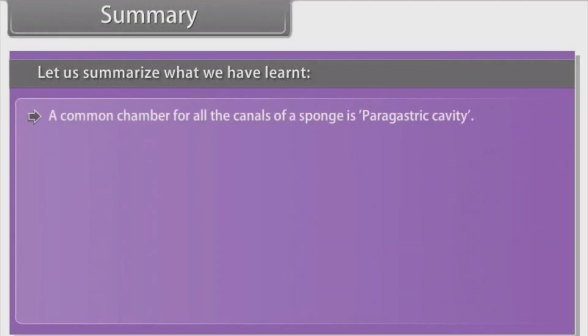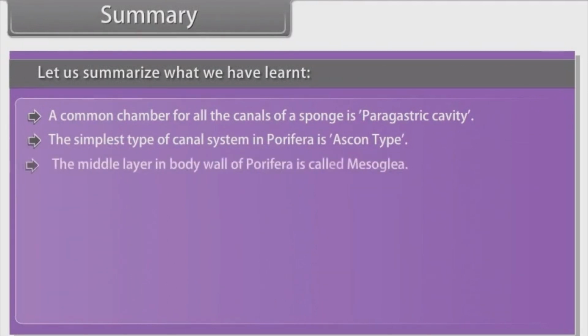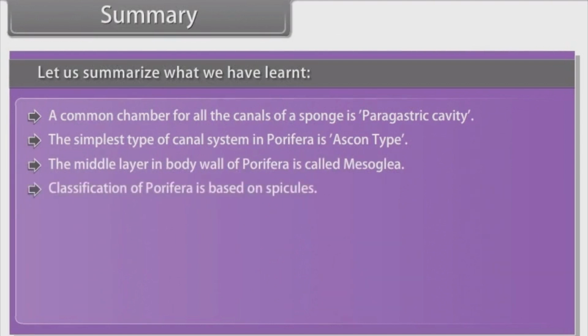A common chamber for all the canals of sponge is paragastric cavity. The simplest type of canal system in Porifera is ascon type. The middle layer in body wall of Porifera is called mesenchyme. Classification of Porifera is based on spicules.